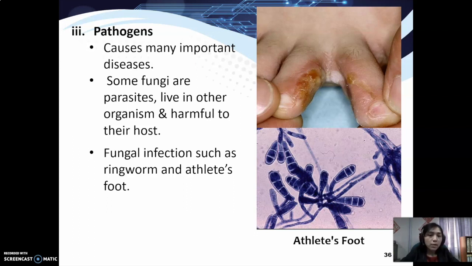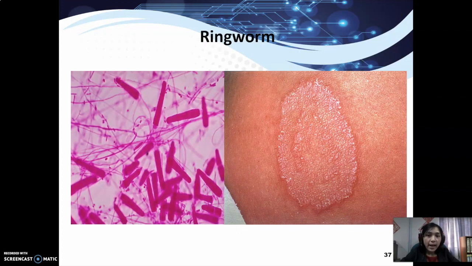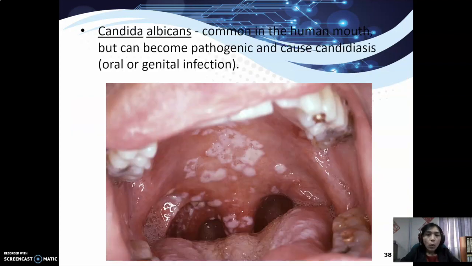This is an example of athlete's foot, and this is an example of ringworm, which infects the skin surface. While Candida albicans, which is common in the human mouth, is pathogenic and will cause candidiasis in the oral cavity or, in some females, genital infection.